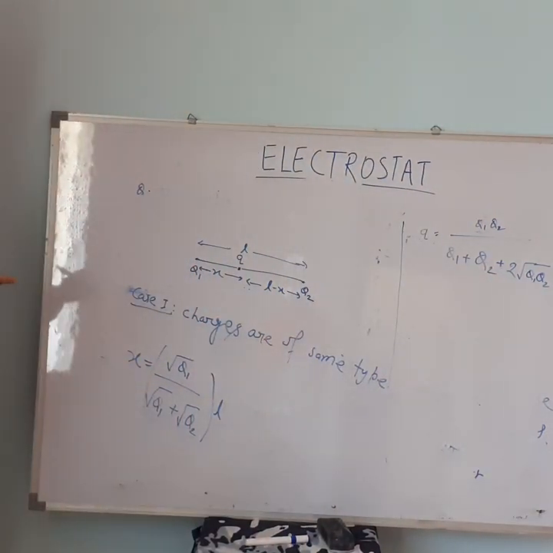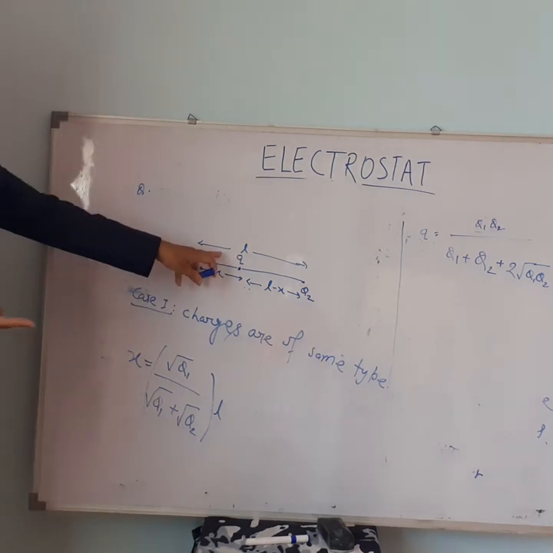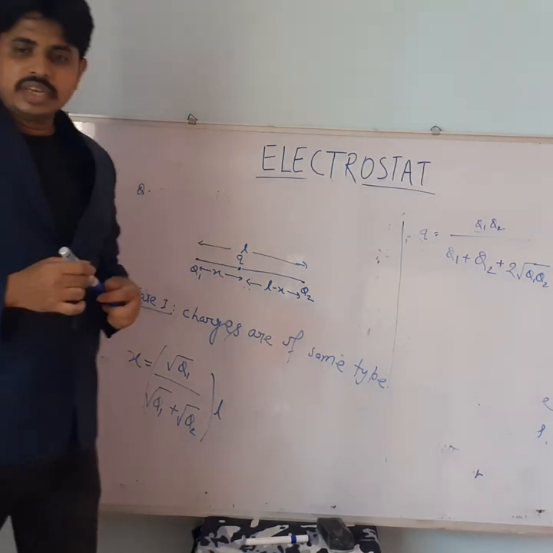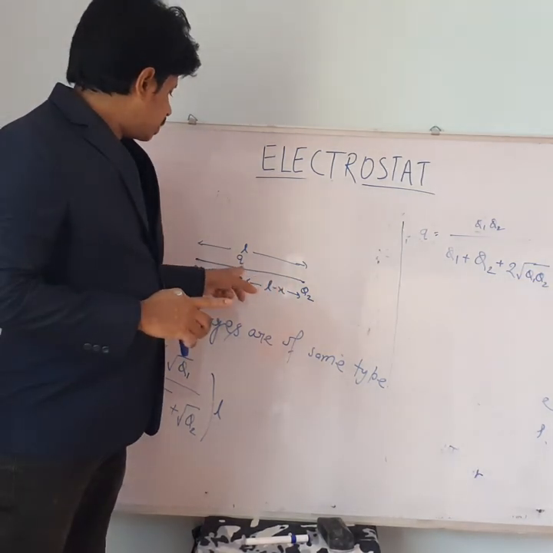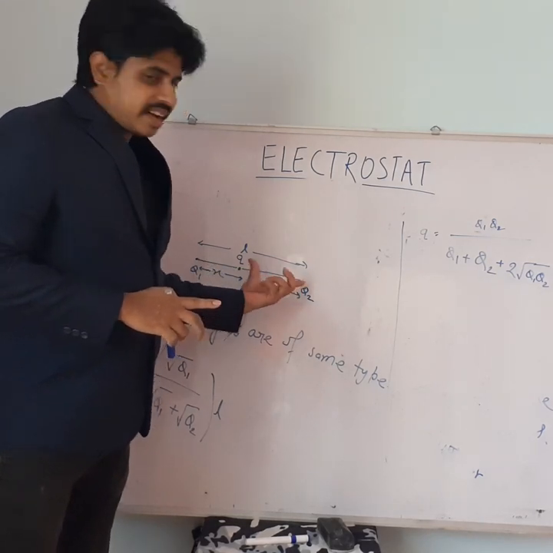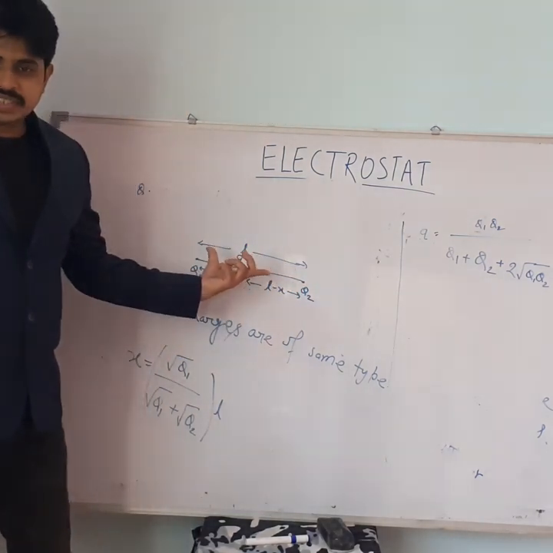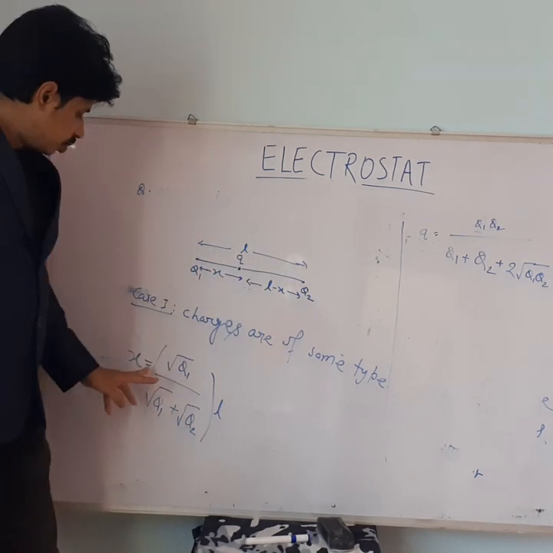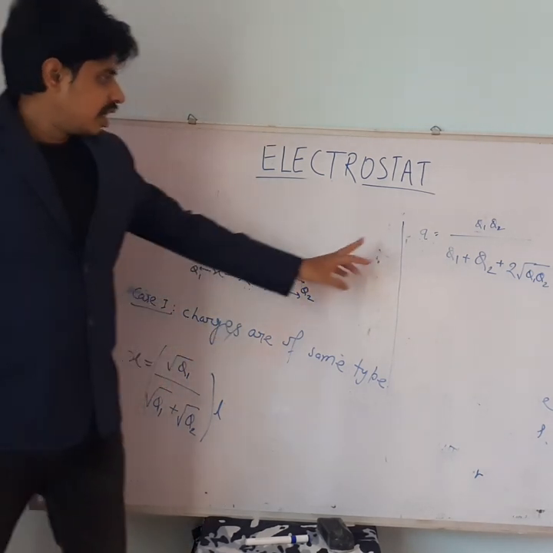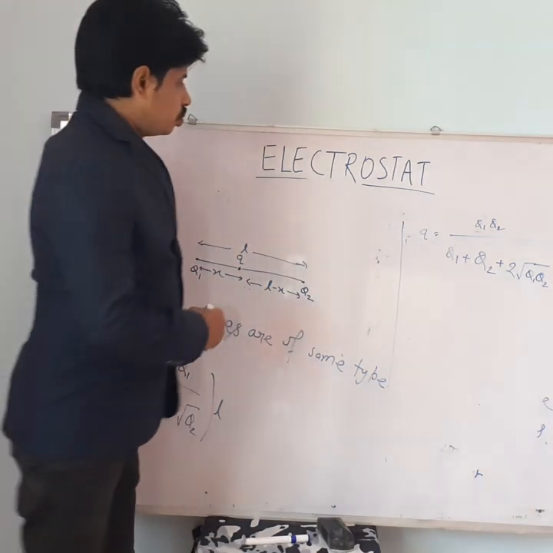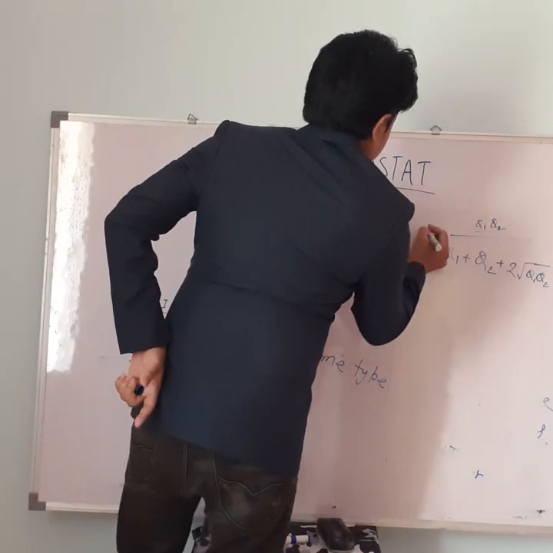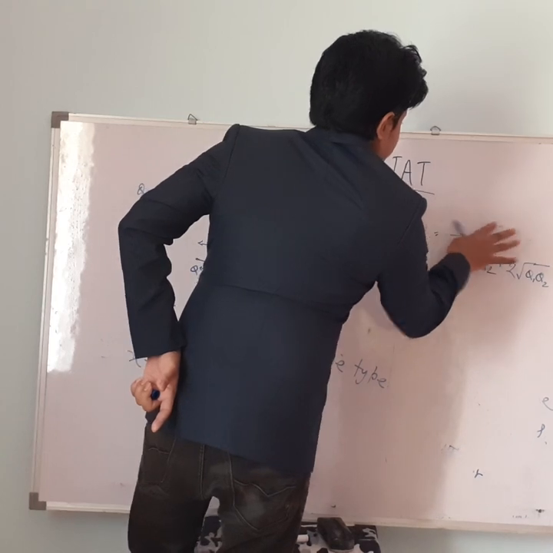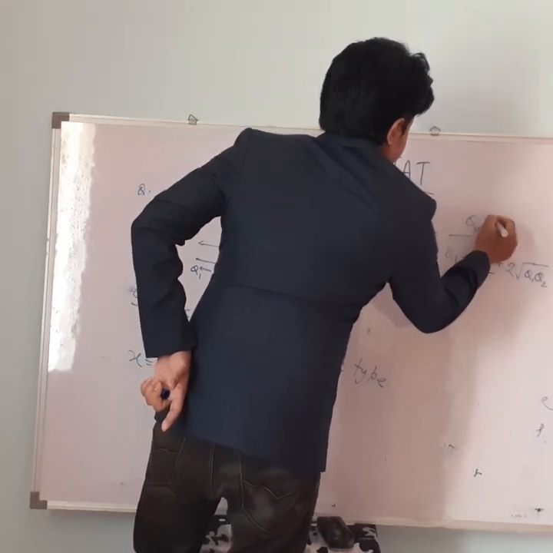So this is the value of the charge that must be placed. So there will be a unique charge and a unique position which will result in the equilibrium of the system of these two charges Q1 and Q2. The position is this x from Q1, and the value of charge is this q. I used a little big font, maybe it is not visible.